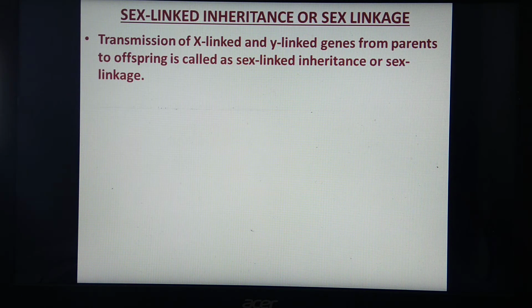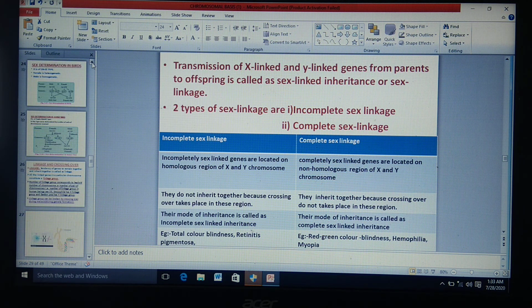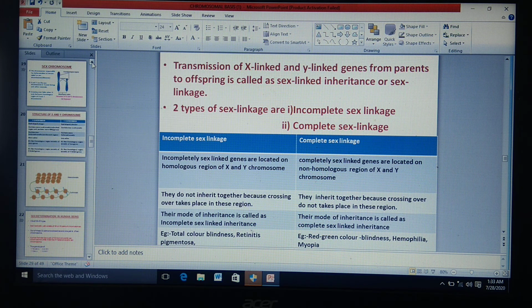Now we'll study sex-linked inheritance or sex linkage. For that, you must remember the structure of the X chromosome and Y chromosome. In the previous lecture, you studied the structure of X and Y chromosome.